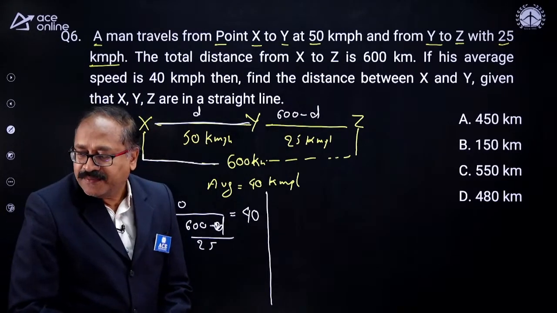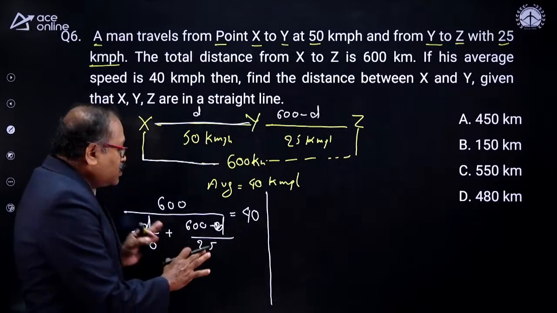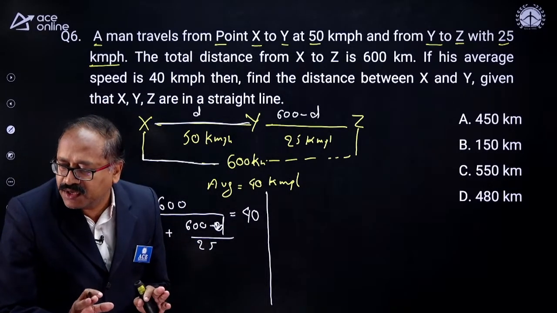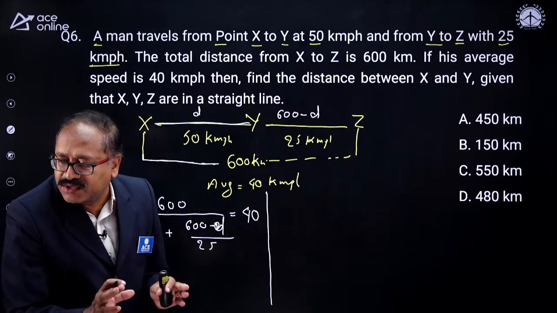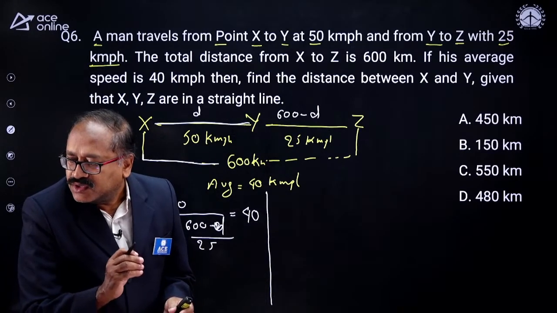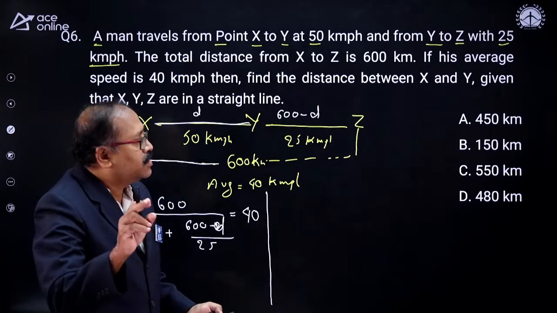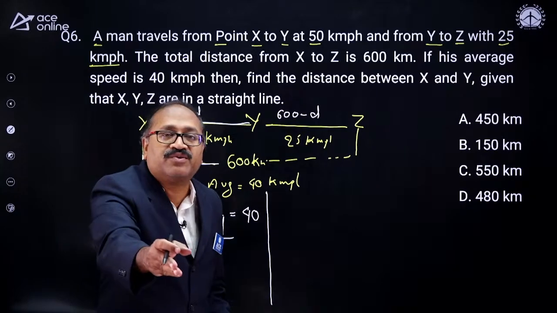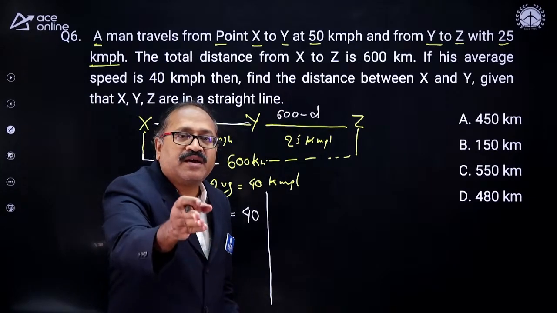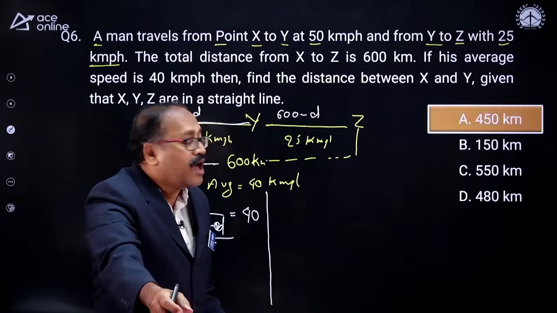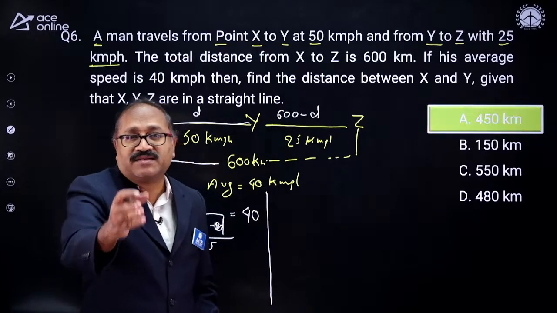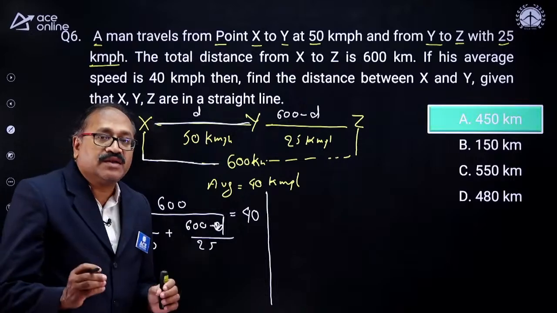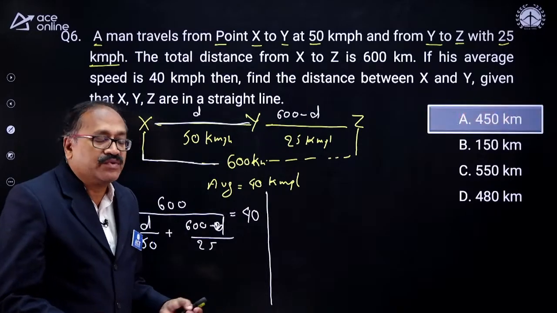Okay, over. Now, one way is you solve the equation, you get the answer. There is a simple calculation. Now, let me check that. Some of you are giving the answer. Let me check whether the answer of Sumit Pawar is right. That's right. It's 450. By solving the equation, you get the answer. It's a very simple equation.